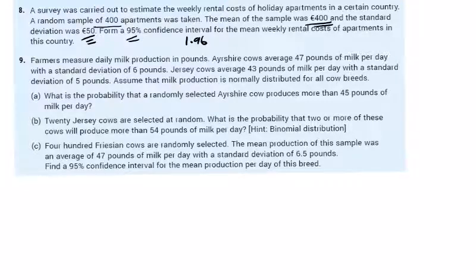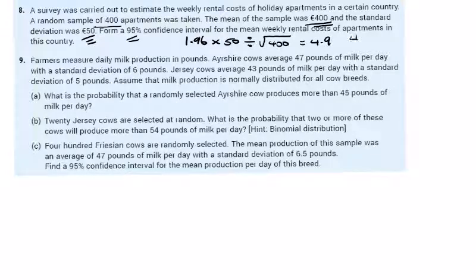Well, 1.96 multiplied by standard deviation divided by the square root of N, which is the square root of 400, which is 20, which is 1.96 by 5 over 2, 1.96 by 2.5. It's going to give 4.9.